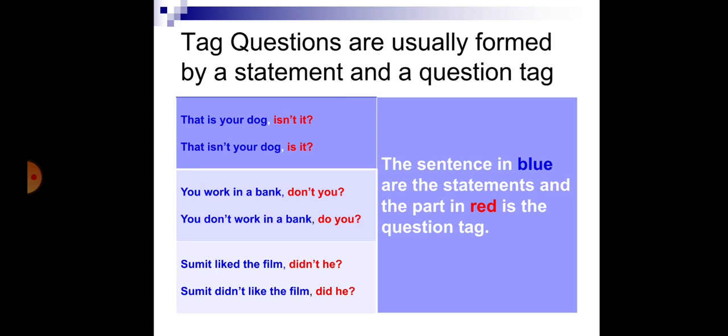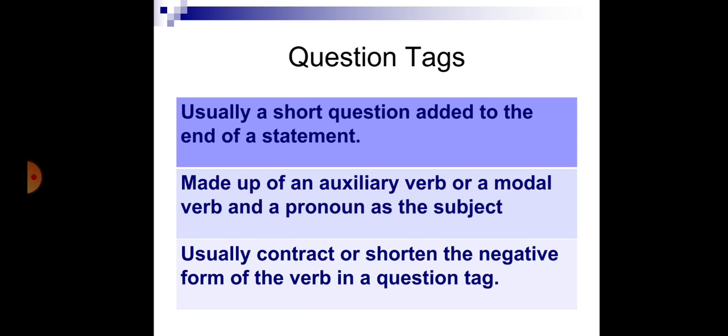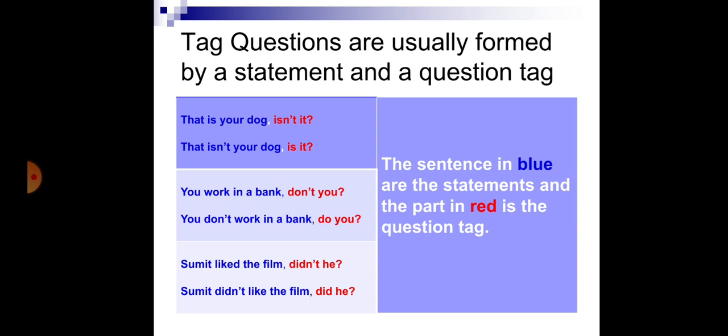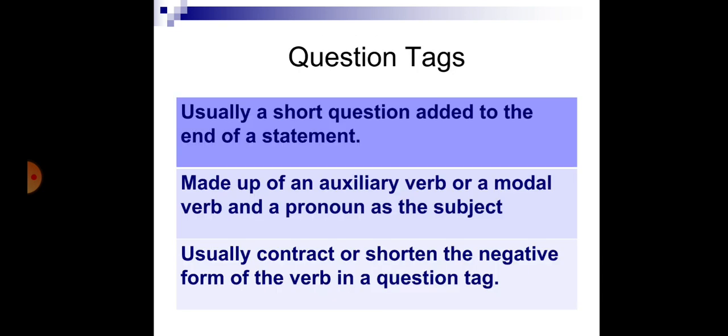Is a question tag. So the sentence in blue is the statement, and the part in red is the question tag in this given example. So, question tags usually are short questions added to the end of the statement. This is a very important point, at the end of the statement. So in this previous example, that is your dog, isn't it? We have added isn't it at the end of the statement.